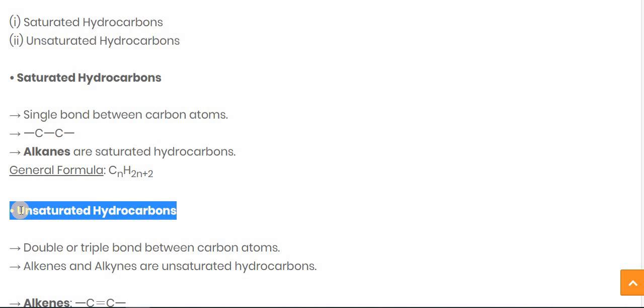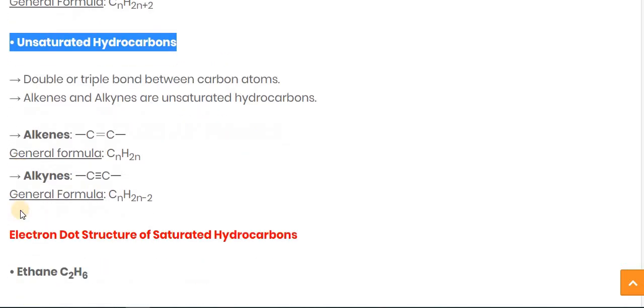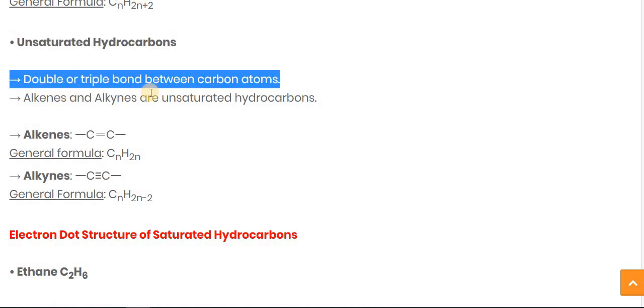The next type of hydrocarbon is unsaturated hydrocarbon. Unsaturated hydrocarbon means a double or a triple bond between the carbon atoms. If a double bond or a triple bond is present between the carbon atoms, then we consider it an unsaturated hydrocarbon. So the alkenes, ENES, and the alkynes, YNES, are both unsaturated hydrocarbons, where alkenes stand for the double bond and alkynes stand for the triple bond.